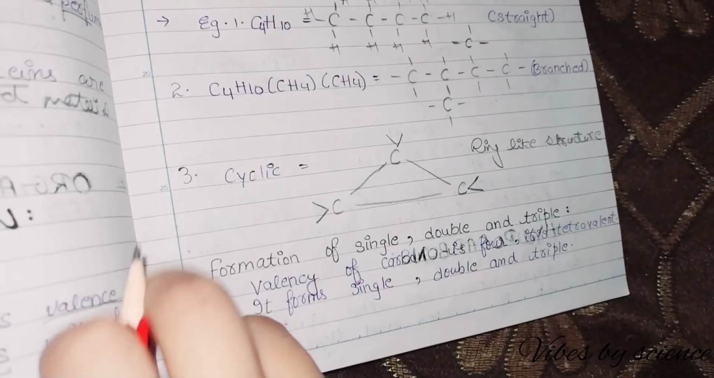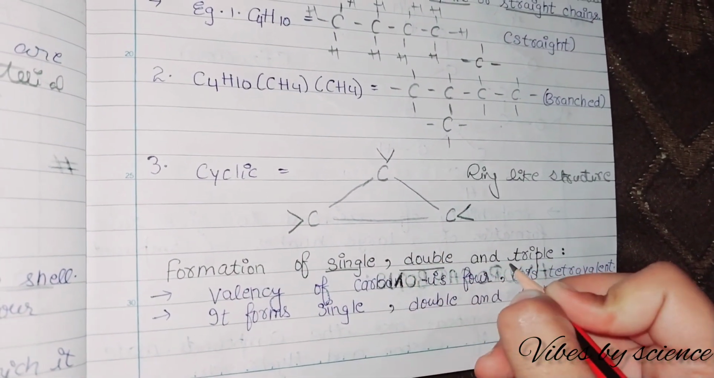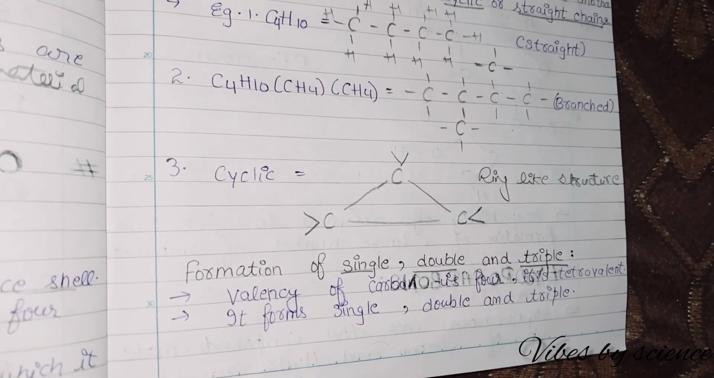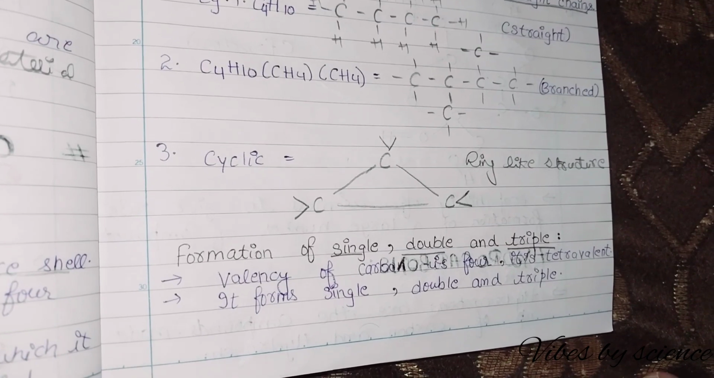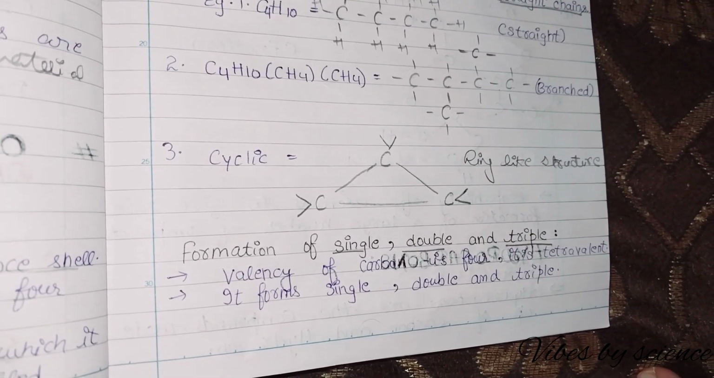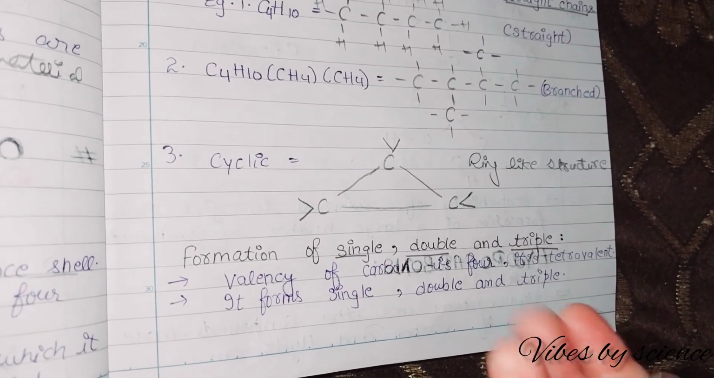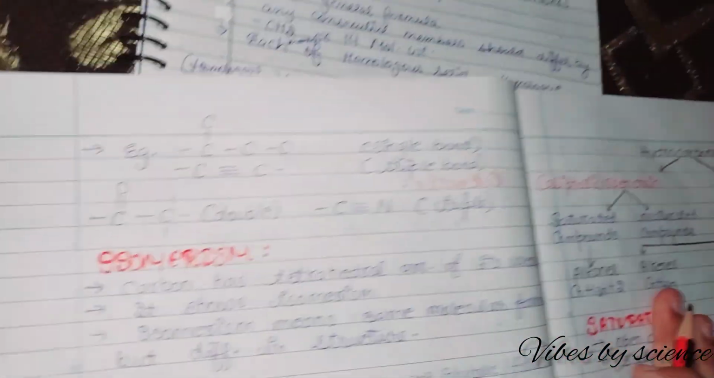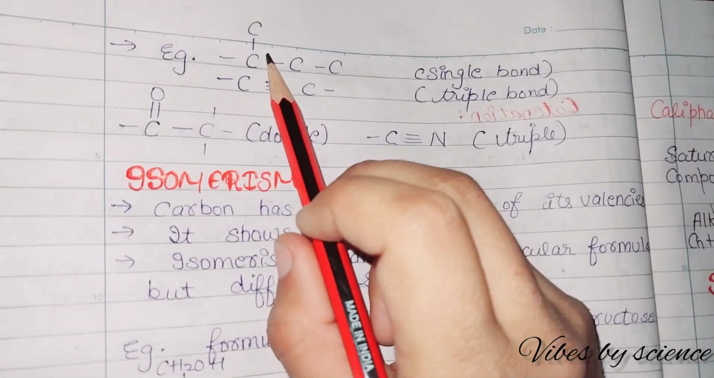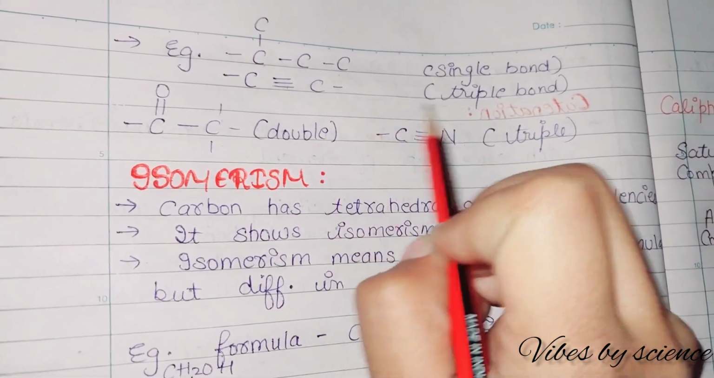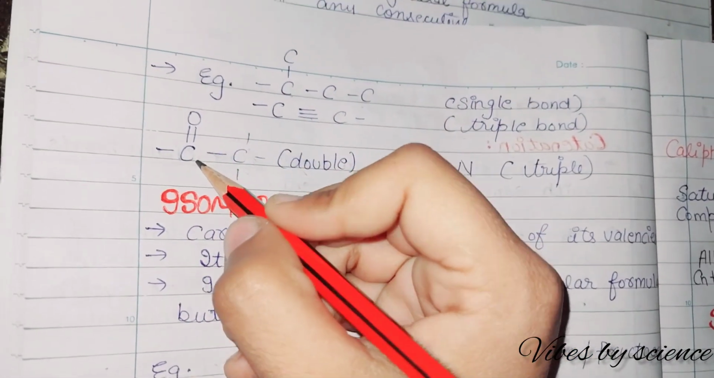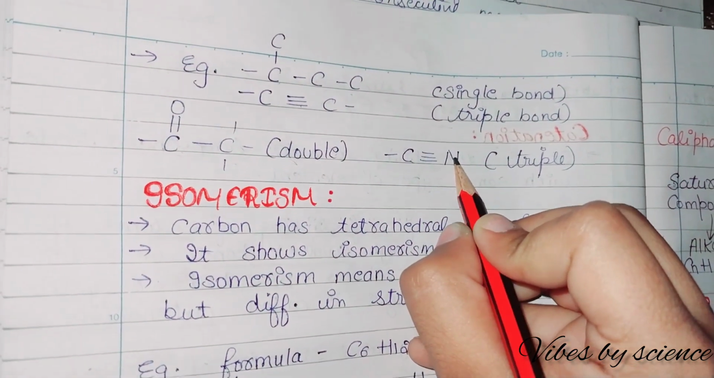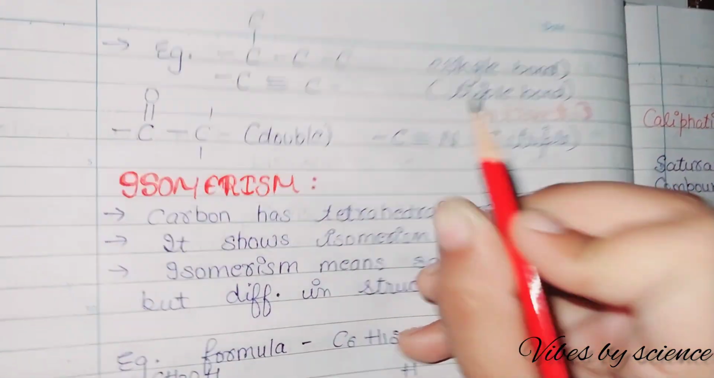Okay, next is the formation of single, double and triple bonds. So the valency of carbon is 4 and it is a tetravalent element, which means it makes 4 bonds with other elements. It can make single, double or triple bonds. For example, this is a single bond, this is a triple bond, this is a double bond which carbon has made with oxygen, and this is the triple bond which carbon has made with nitrogen. Why? Because nitrogen has 3 valency.